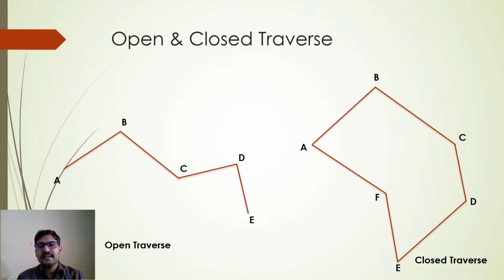So it ends at A. So a series of connected lines where the starting point and end point are the same point is called a closed traverse, right? So it is quite easy to understand what is open traverse and what is closed traverse. In civil engineering you may come across both the traverses, open traverse as well as closed traverse, right? So after this, you need to understand a very important topic on traversing. So let us move ahead with that.